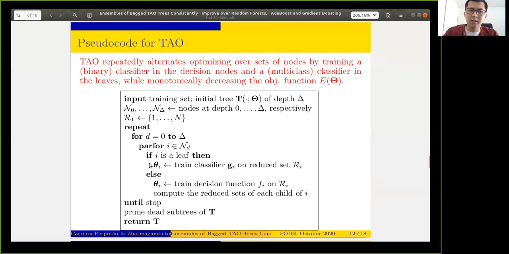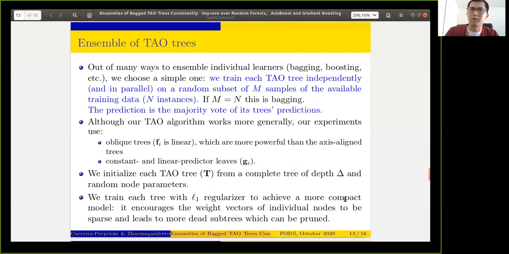If a node is a leaf, then we train a classifier, either constant or linear, on its reduced set, as was shown before. If a node is a decision node, then we solve a linear binary classification problem on its reduced set. One pass over all nodes is one TAO iteration. We keep iterating until some stopping criterion is met, like a maximum number of iterations or error tolerance.